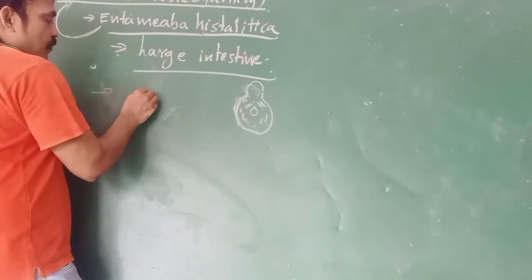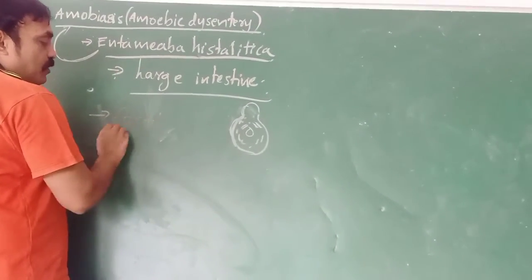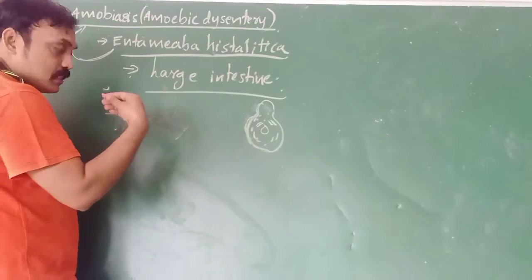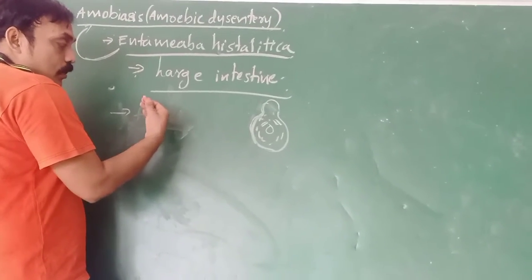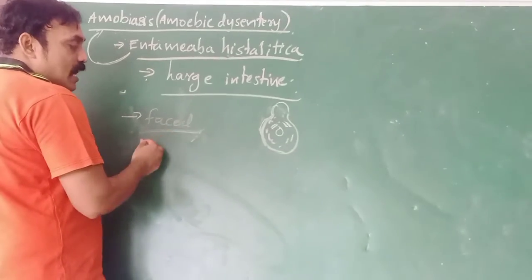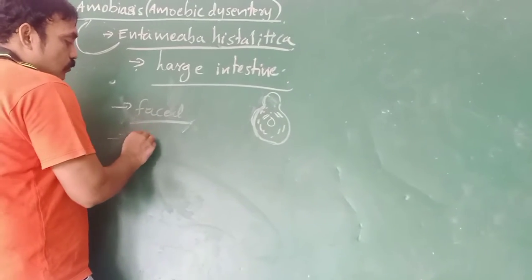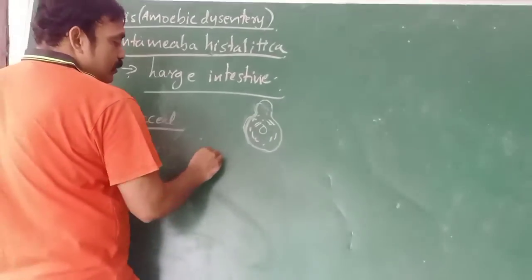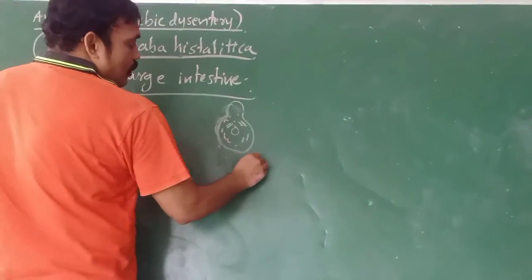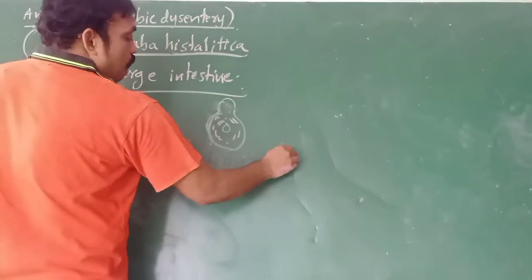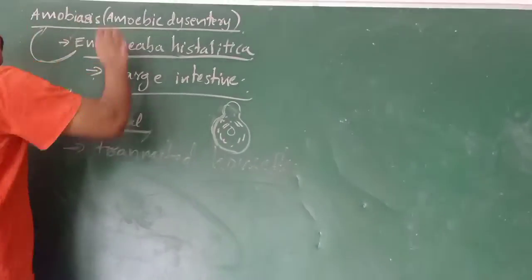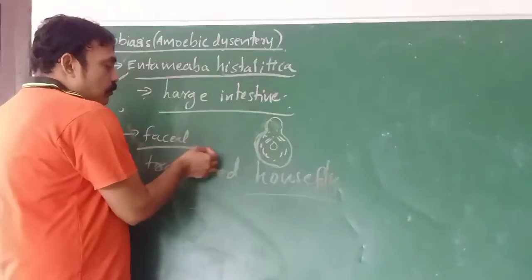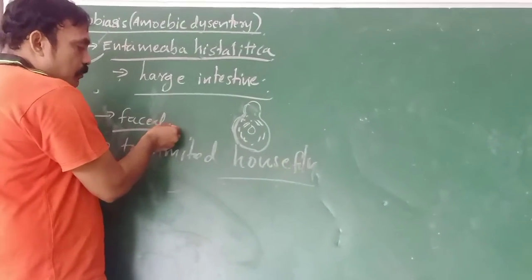It is transmitted through the fecal material, the excretory material of an infected person, to a healthy person. One more vector is there: it is transmitted by the housefly. The housefly is the vector of amoebiasis, transmitting the disease from fecal material.